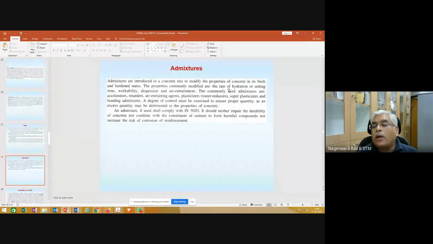Properties commonly modified are rate of hydration, setting time, workability, dispersion. Dispersion, in the sense, a few classes before we have seen segregation, bleeding, such kinds of things. So you want proper dispersion of all the aggregates. And air entrainment. This is usually in particular situations where you have freezing and thawing.